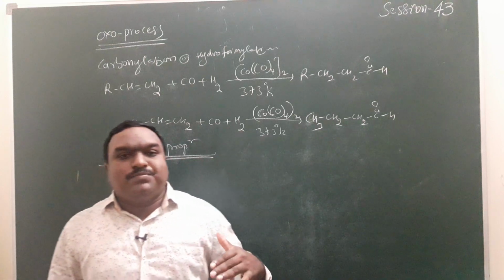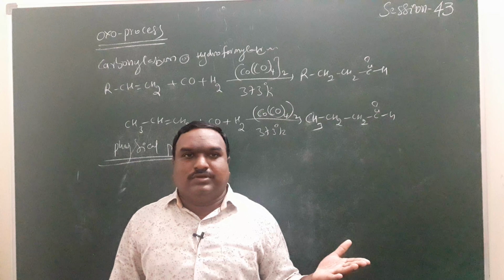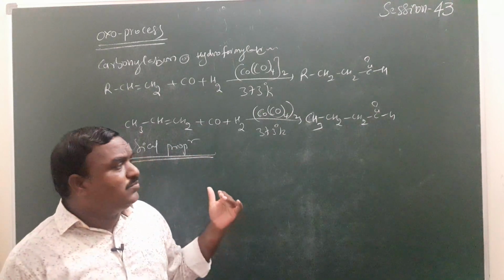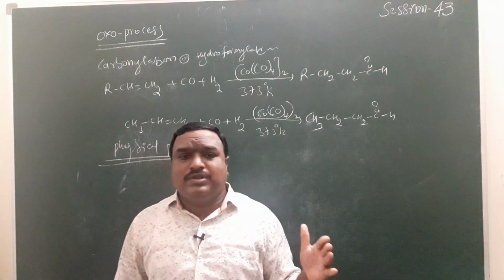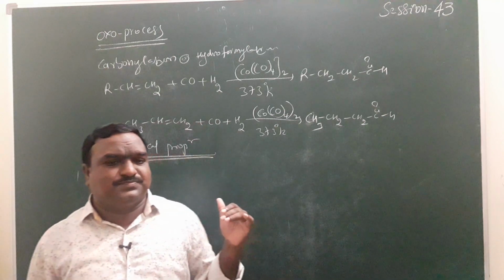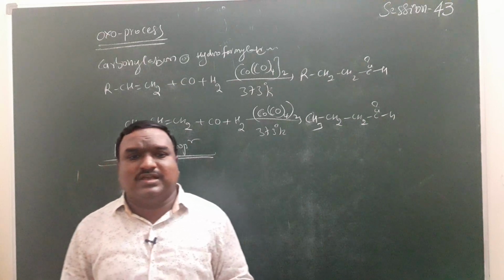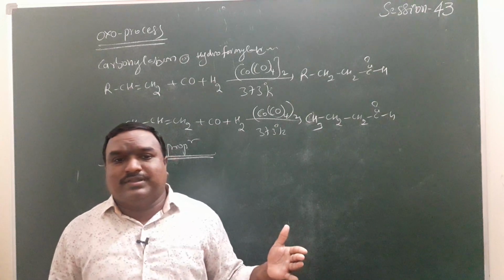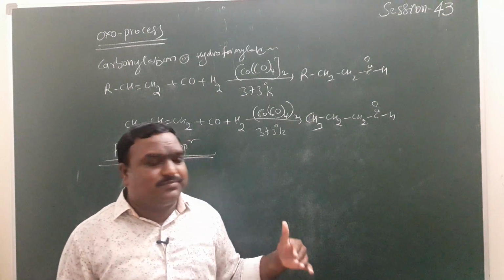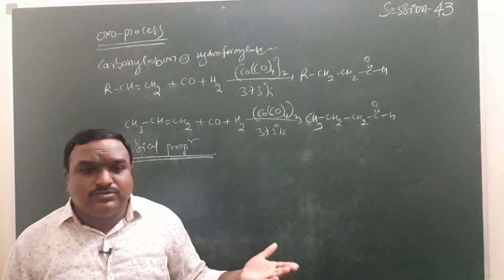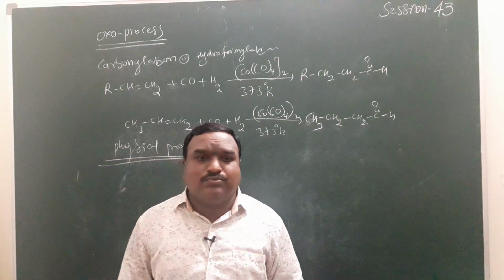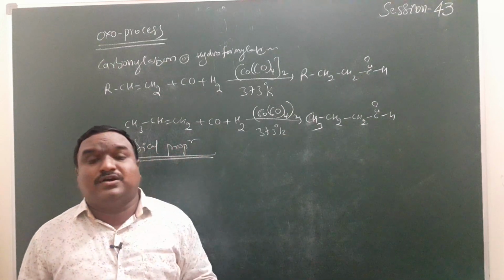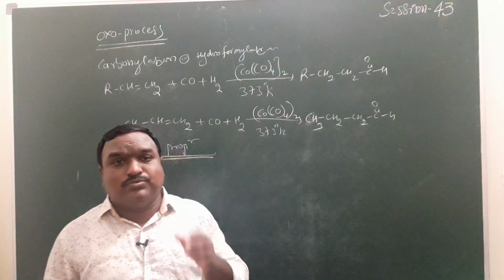Majority of the lower members are in gas state, but among carbonyl compounds only formaldehyde is a gas. The next 10 members of the aldehyde group are colorless, volatile liquid compounds.